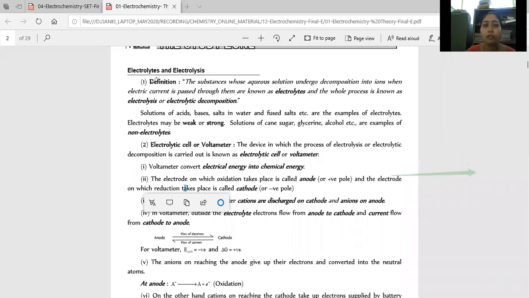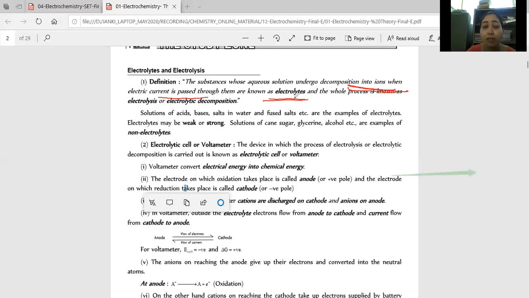Now see, initially in theory, electrolytes or electrolysis. What are electrolytes? In the last chapter on solutions also, we discussed electrolytes. Electrolytes means the substance whose aqueous solution undergoes decomposition into ions. Take care, in an electrolytic cell, compounds that decompose into ions when electric current is passed are known as electrolytes.